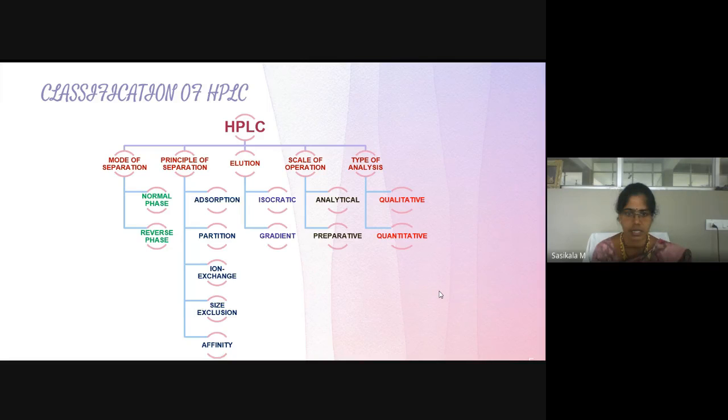We have already discussed this in the beginning, under the introduction, where we saw normal phase and reverse phase under planar chromatography. So what is normal phase and reverse phase? Can anyone answer?